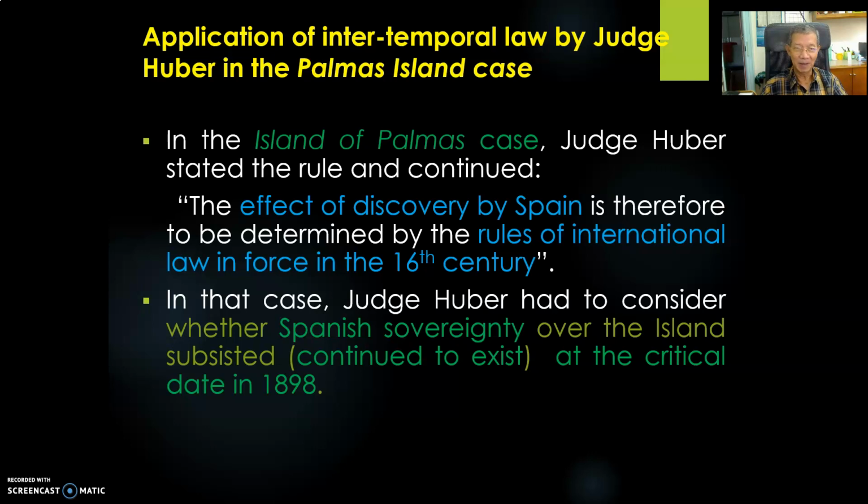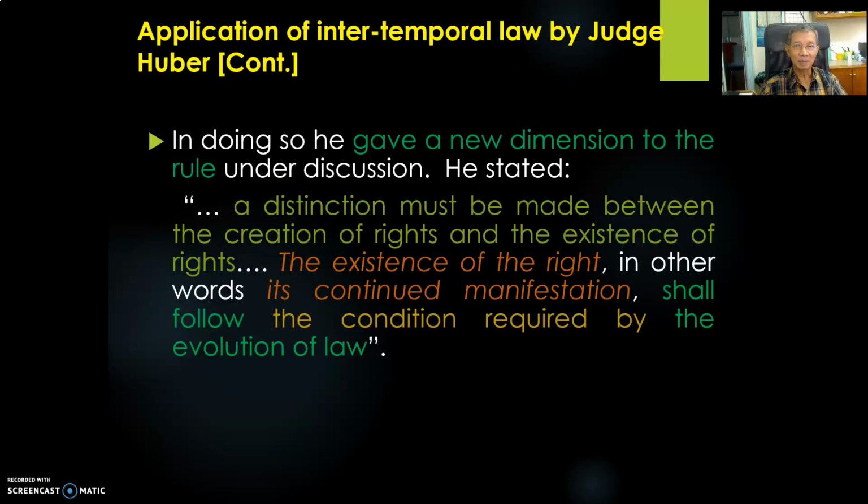Okay, so that's why in the second part of this discussion, Judge Huber gave a new dimension to the intertemporal law. I have already explained to you the original intertemporal law as stated by the very famous judge and jurist Sir Gerald Fitzmaurice. And this original intertemporal law is very simple, right?